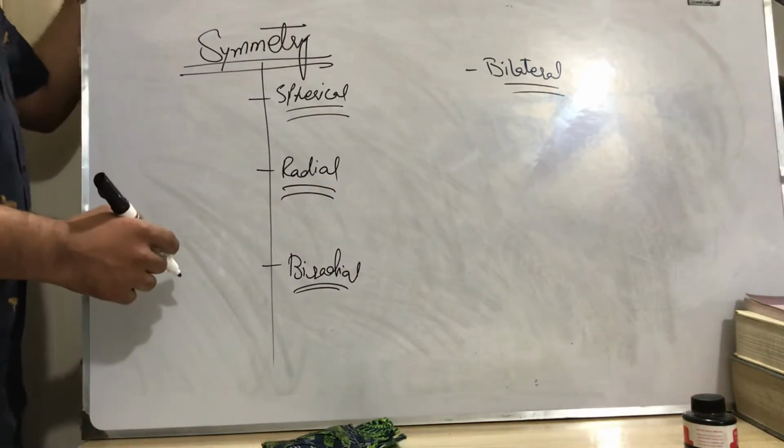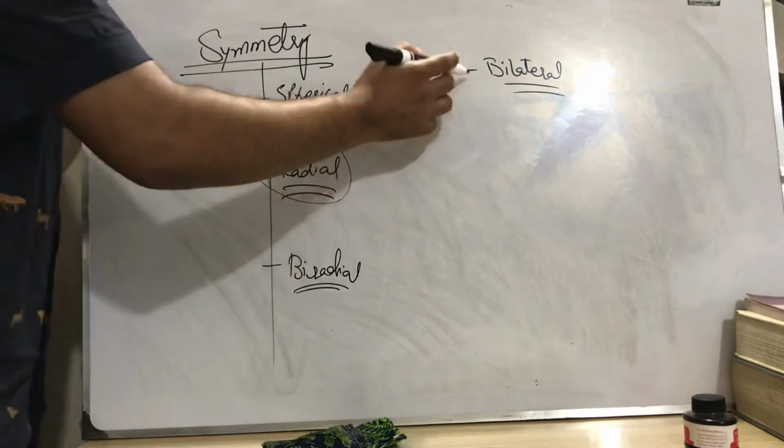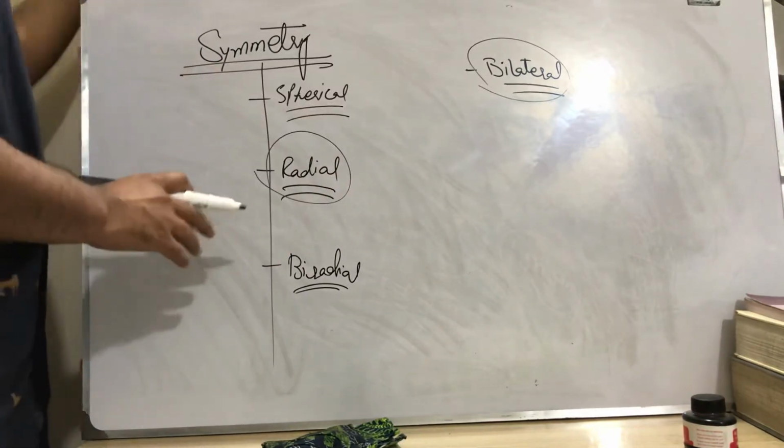In first year, chapter 10, we just discuss the radial and bilateral symmetry or asymmetry. These are not discussed at intermediate level.